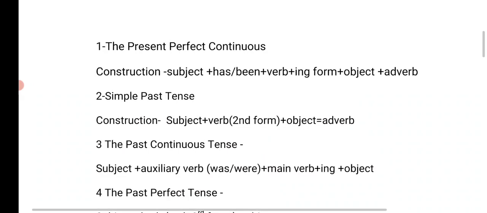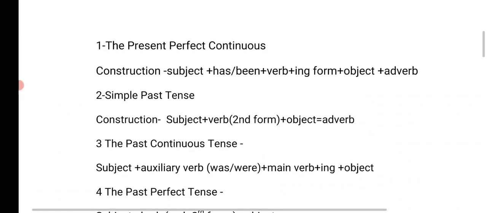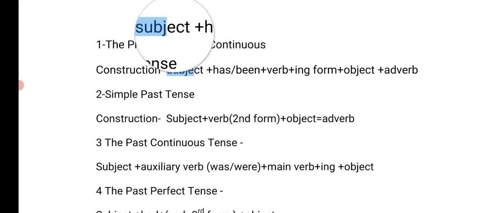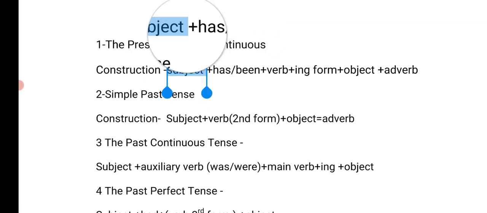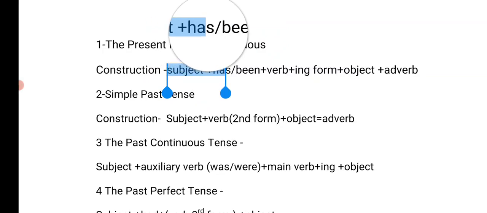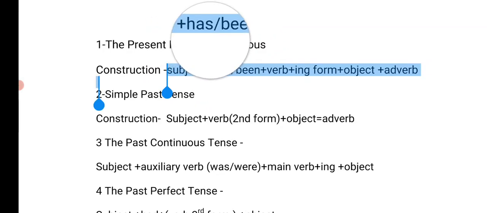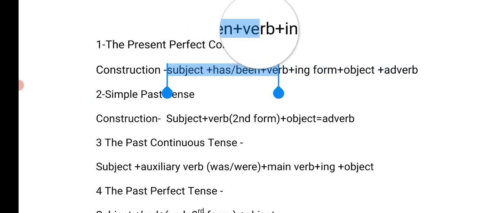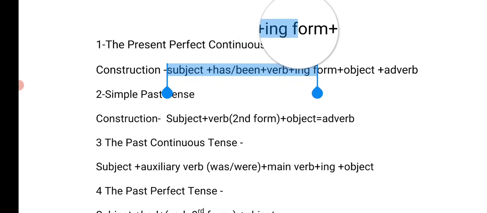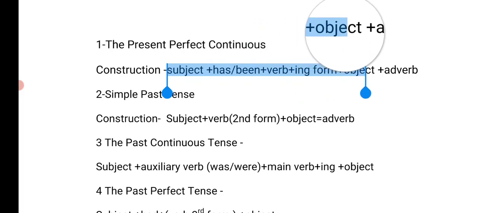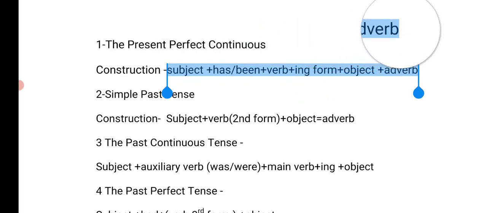So we'll start with the present perfect continuous tense. The construction: subject plus, if the subject is singular, we'll use has. If the subject is plural, we will use have, plus been plus the ing form of the verb plus object and adverb.